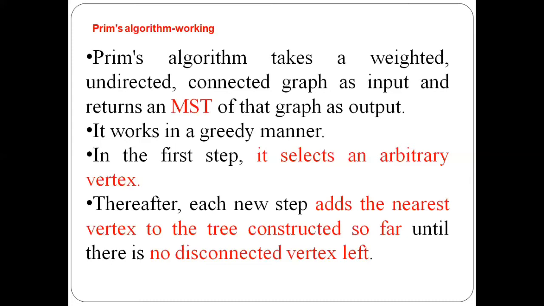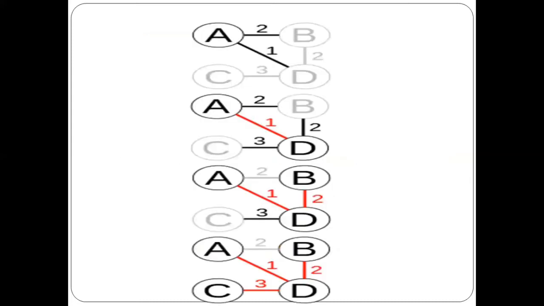We will see how this algorithm works. This is a very simple example. I have 4 vertices A, B, C, D and 4 edges. In the first case, I have taken A as the starting vertex. I can start with C, B, anything, but I just started with A. I look at what edges A has.